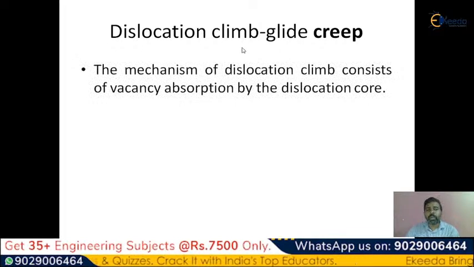So how is it different compared to the others, that is Nabarro-Herring or Coble creep? Please observe the sentence here. The mechanism of dislocation climb consists of vacancy absorption. Here this particular creep occurs in the material by vacancy absorption at the dislocation core.